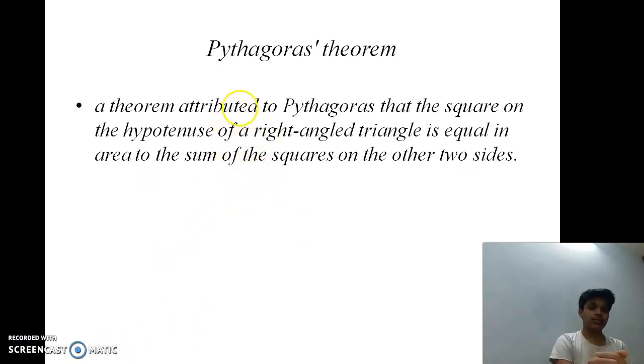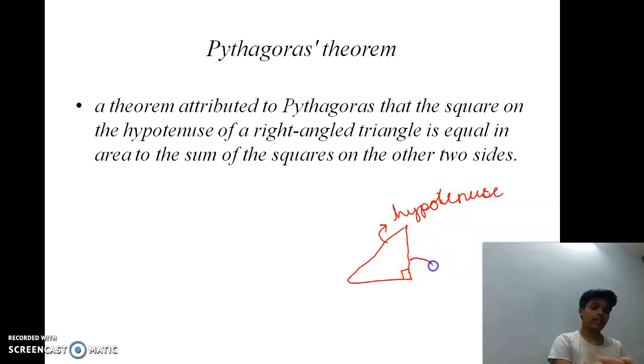Pythagoras theorem. A theorem attributed to Pythagoras that the square on the hypotenuse of a right angle triangle is equal in area to the sum of squares on the other two sides. This theorem is not direction sensitive, but it is useful to solve some problems in this. See, take a right angle triangle. If this is a right angle triangle, then this is the largest side, which is called hypotenuse, and the remaining two sides are called legs of the right angle triangle. The sum of squares of the legs of a right angle triangle is equal to the square of the hypotenuse.